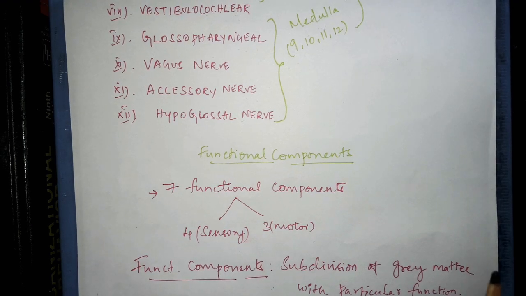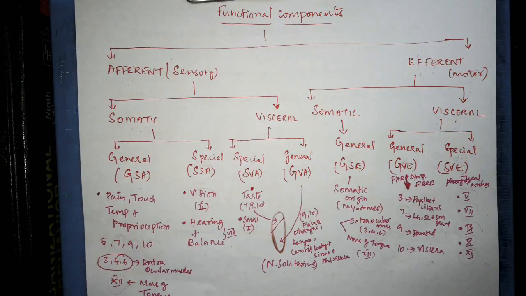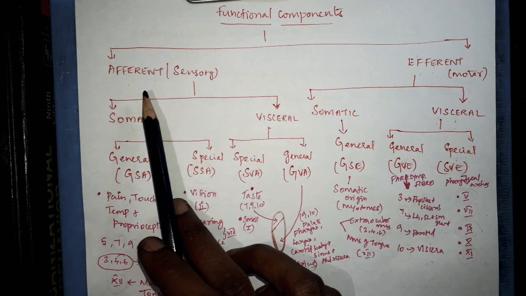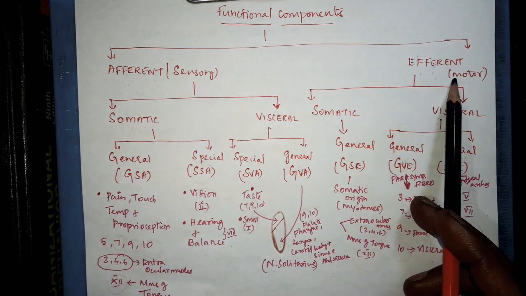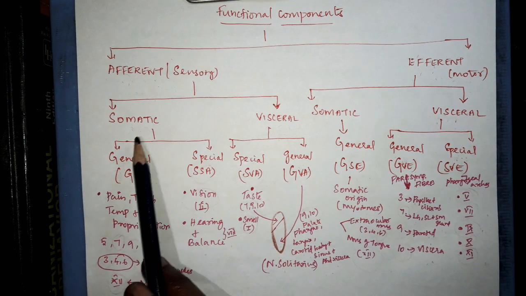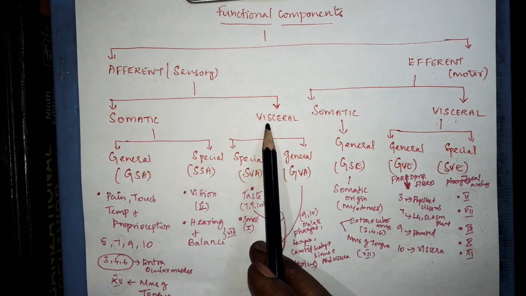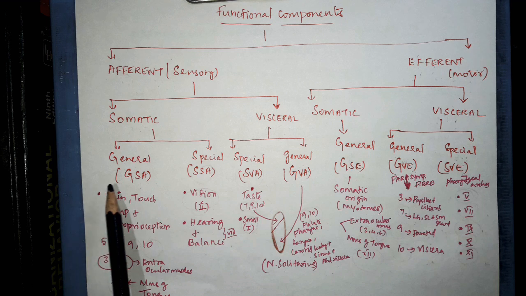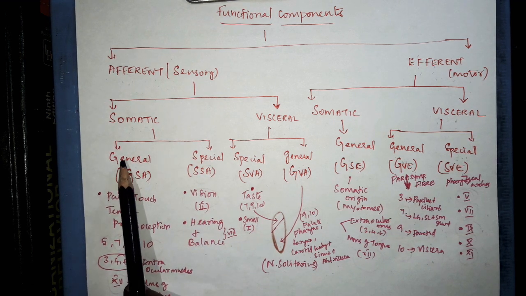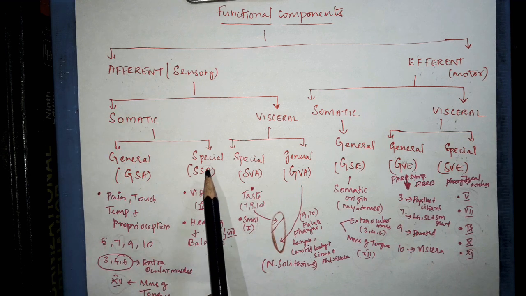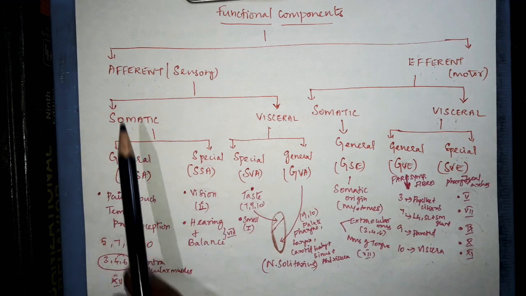Now we are moving to in detail about these functional components. Usually the component will be either afferent or efferent. Afferent is sensory and efferent is motor. This afferent may take either from the somatic or from the viscera. From the somatic, the sensation will be either general or special. If it is general, then this forms the general somatic afferent component. Special, this forms the special somatic afferent component.